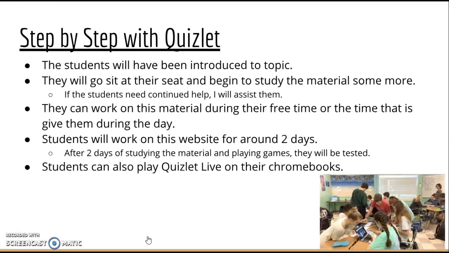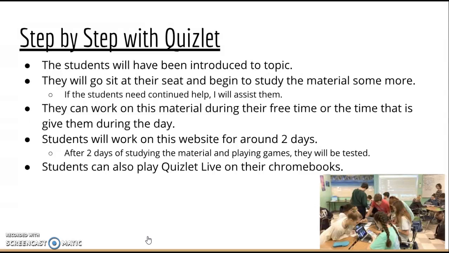So, step-by-step procedures with Quizlet. The students will first be assigned to the topic. They have to make sure that they have a Quizlet account and that they're following the teacher or myself. And then once they go back to their seat, they can begin to study the material. So they can use the 4 options to study whichever one best suits them and their learning style.